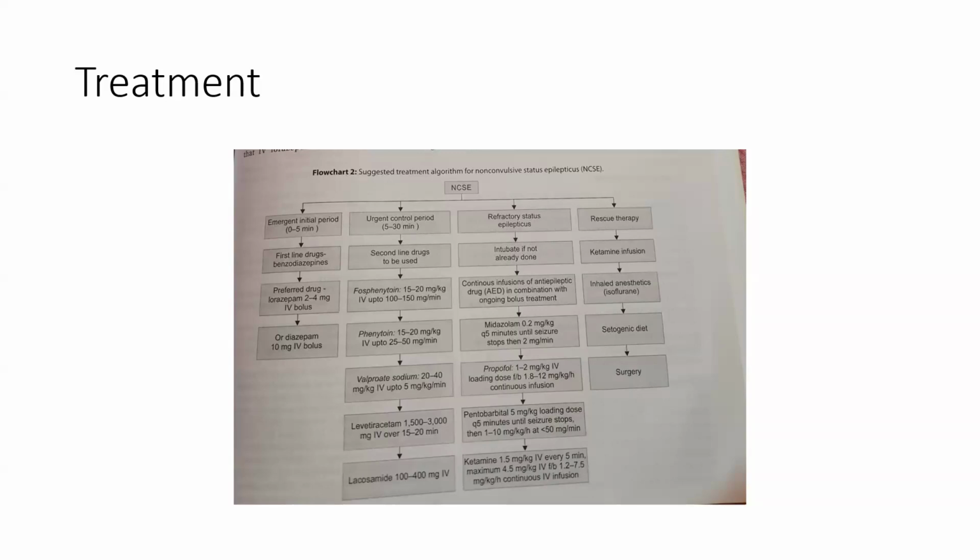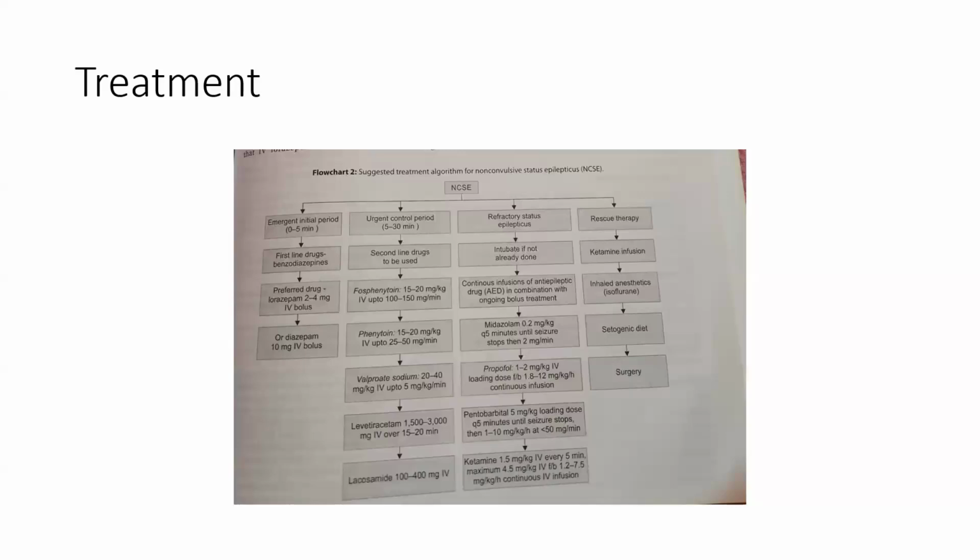refractory status epilepticus, it will be, if not already done, continuous infusion of anti-epileptic in combination with ongoing bolus treatment. That is midazolam 0.2 mg per kg every 5 minutes until seizure stops, then 2 mg per minute. Propofol 1 to 2 mg per kg IV loading dose followed by continuous infusion. Then phenobarbital 5 mg per kg of loading dose every 5 minutes until seizure stops.